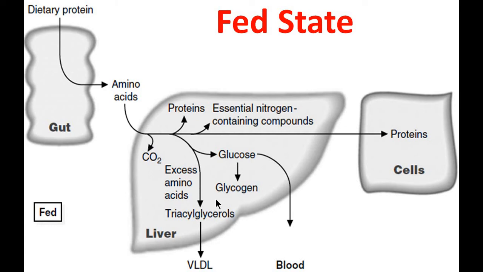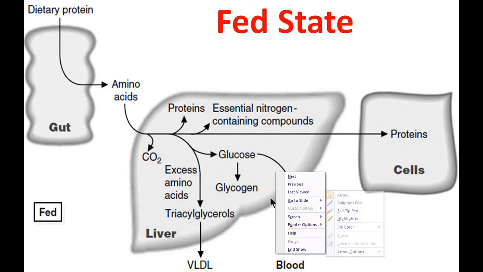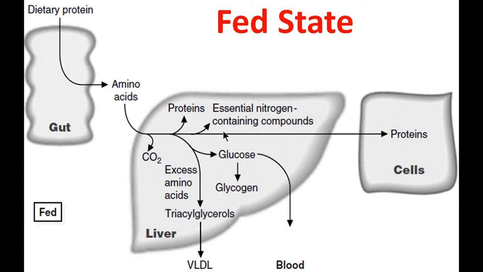Excess amino acids are utilized for synthesis of triacylglycerol, which leaves the liver in the form of very low density lipoprotein, and excess amino acids are also used for synthesis of glucose, which is stored in the form of glycogen, or released into the blood circulation when there is a condition of hypoglycemia. Then other amino acids are also used for the synthesis of cellular proteins.